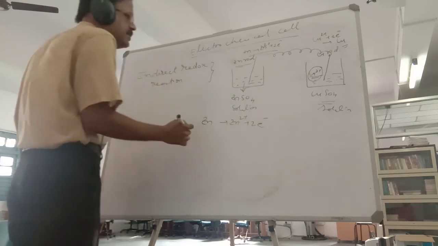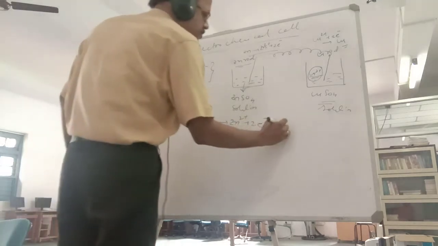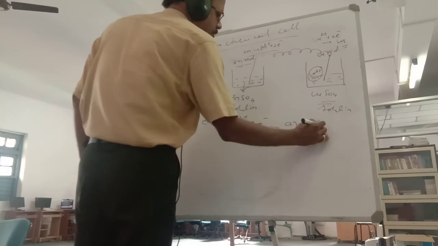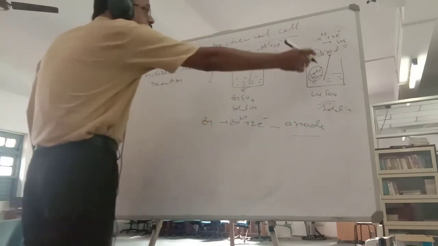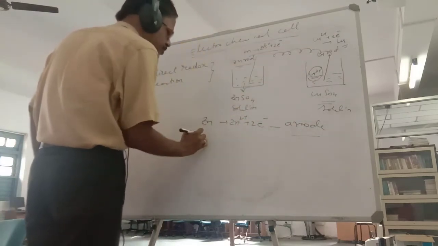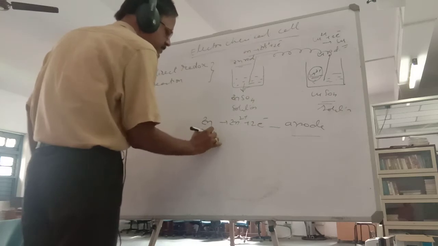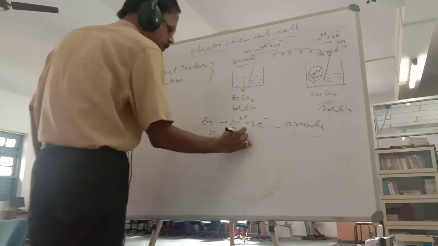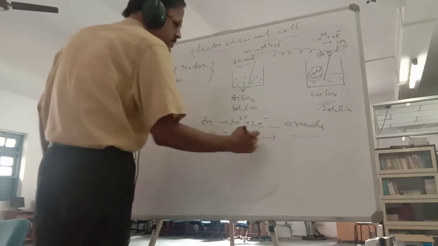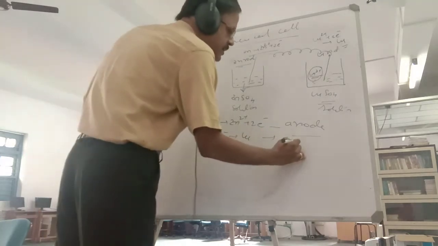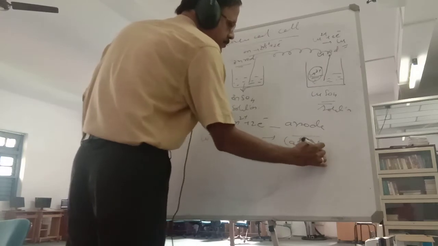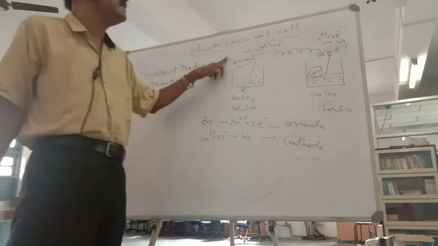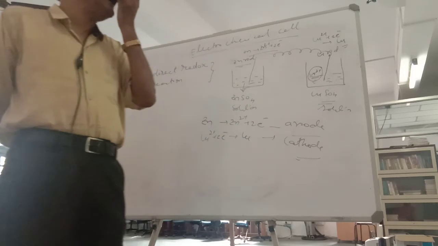This is oxidation and this electrode is called the anode. At the cathode, the Cu2+ takes the 2 electrons and changes into copper. Here oxidation takes place and here reduction takes place.